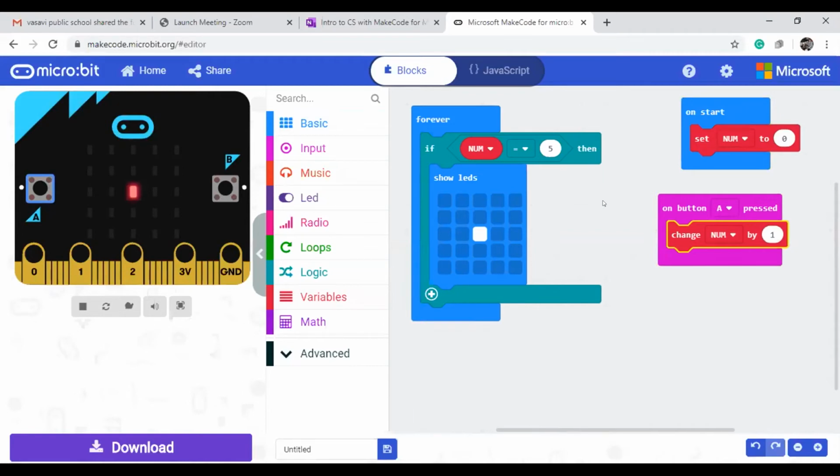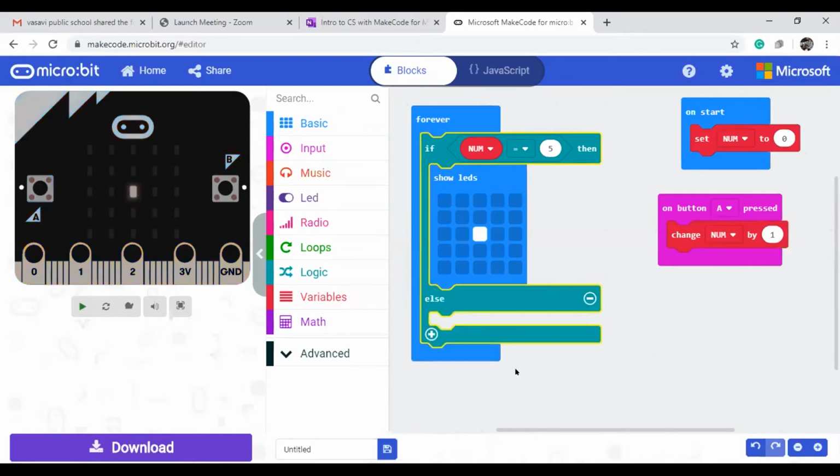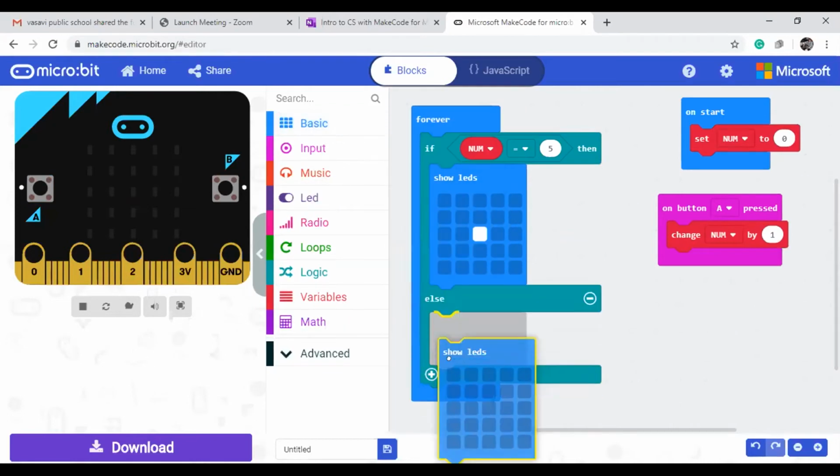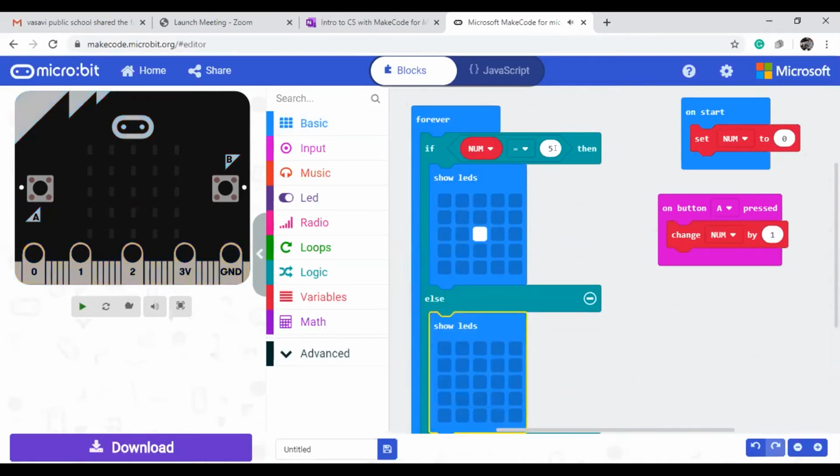Suppose I want to see the remaining times, it is not visible here, and I am also facing the problem of whether it is working or not. So at that time what we need to do, we need to take the else. Okay, for understanding purposes we can write it like this. And here what I will do, suppose if it is equal to 5, then I will write some symbol. If it is not equal to 5, then I will write another one.